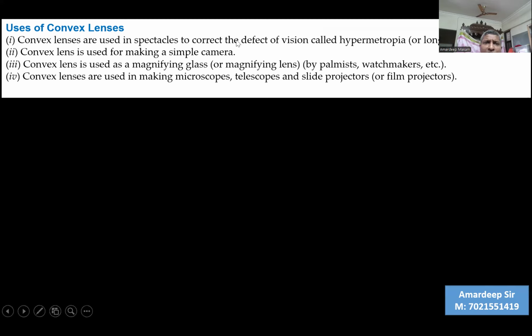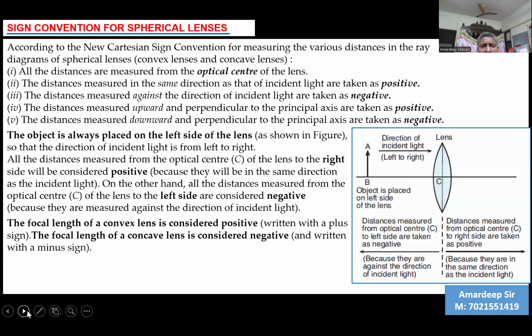So this is hypermetropia, which is long-sightedness, and they are not able to see near objects. We use a convex lens for rectification. It is used in a simple camera, magnifying glass, microscopes, telescopes, light projectors. So many applications of convex lens.